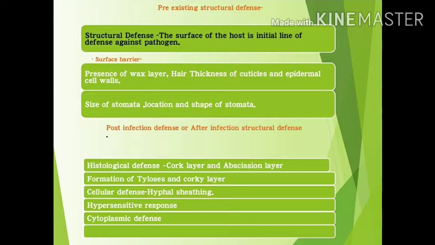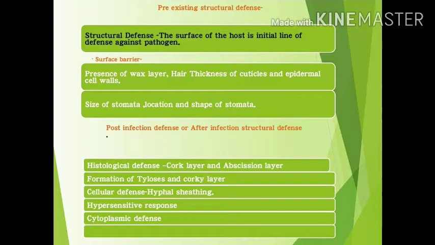So abscission layers are usually formed to separate the ripe fruits and old leaves from the plant. Abscission layer forms a gap between two circular layers of cells surrounding the point of infection. Abscission layer protects the healthy leaf tissue from attack of pathogens.